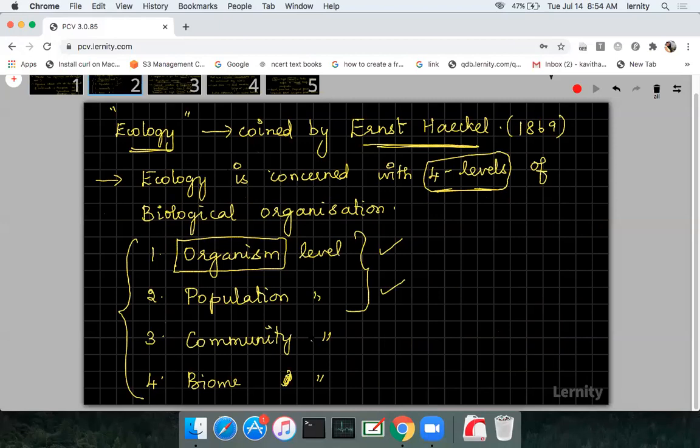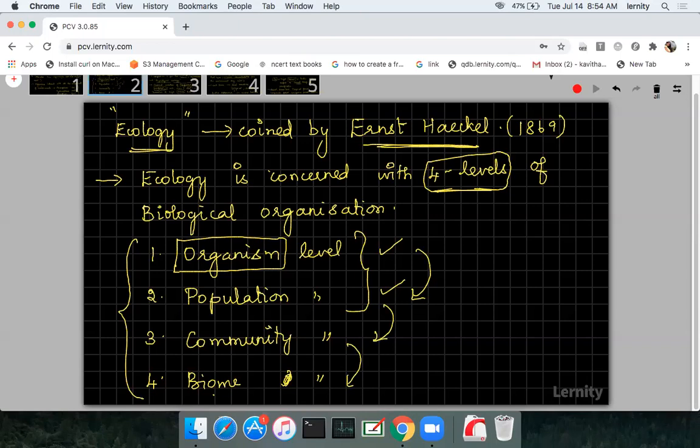As in taxonomical classification, for example, you would have studied kingdom, phylum or division, then class, order, family, genus, species. Species is the lowest one. From species, you go up the levels. Organism is the lowest level. Organisms combine to form a group called a population, different populations of organisms combine to form a community, and different communities of plants and animals combine to form a biome.